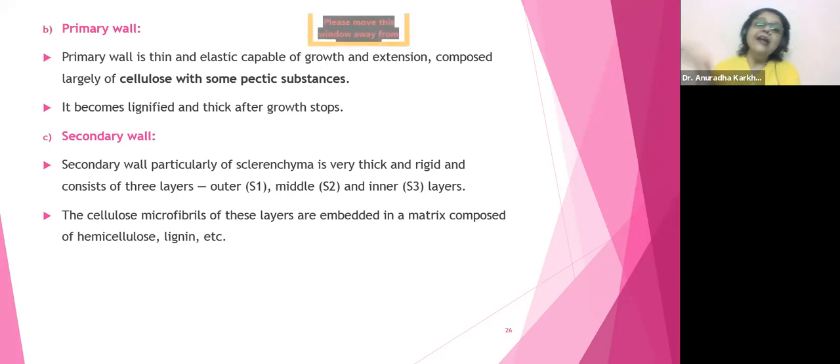Primary wall will get lignified eventually, beta. It is not going to be lignified from the beginning. Eventually means it won't enter into the primary cell wall. Primary cell wall remains as primary cell wall only, but internally it will get lignified. Internally means internal layers of S1, S2, S3 will be formed now. So internal lignin deposition would take place. It's like that. Lignin cannot go into the primary wall. Never, never. ठीक है, समझ में आ गई बात? So I hope you all have understood the cell wall of the plants, right?